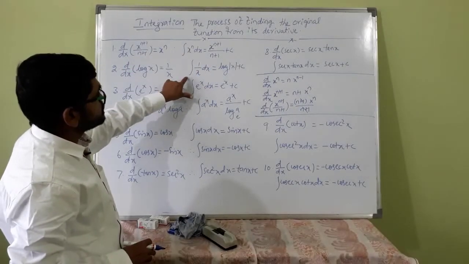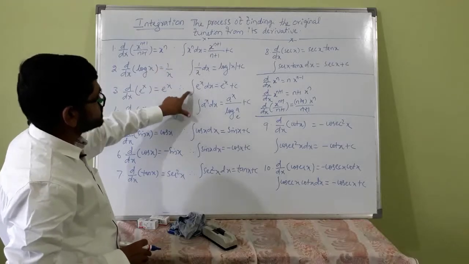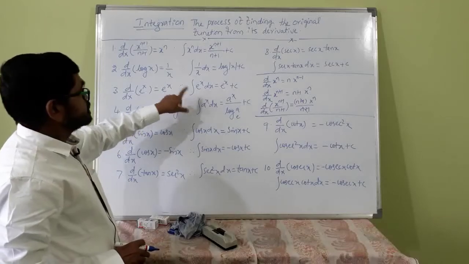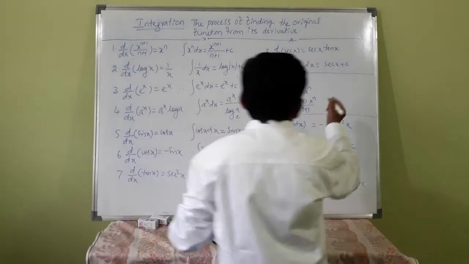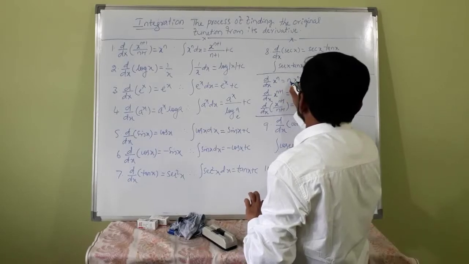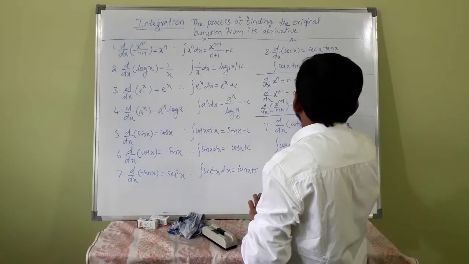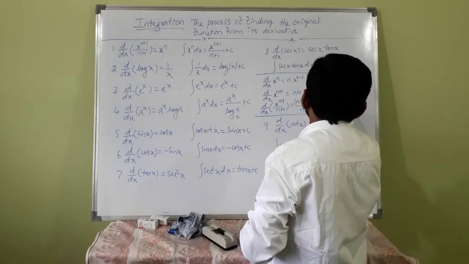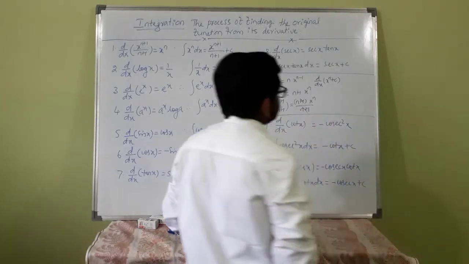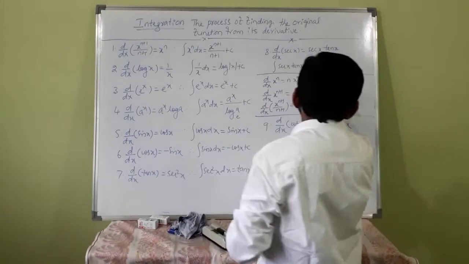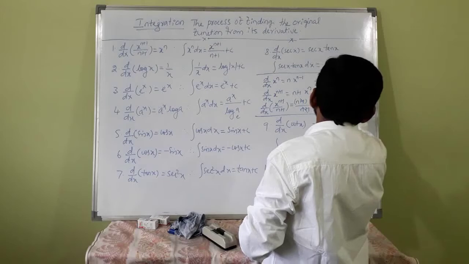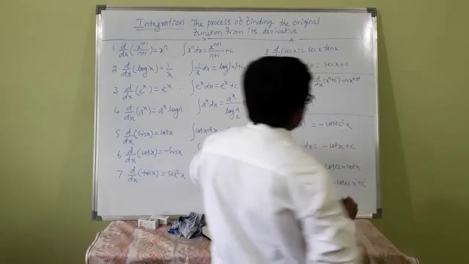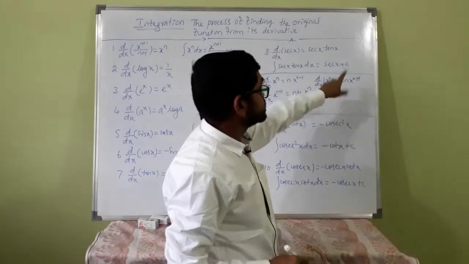This type of integration is called an indefinite integral. d by dx of x raised to n plus 1 divided by n plus 1 plus some constant c gives x raised to n, and d by dx of c, a constant, is again 0.